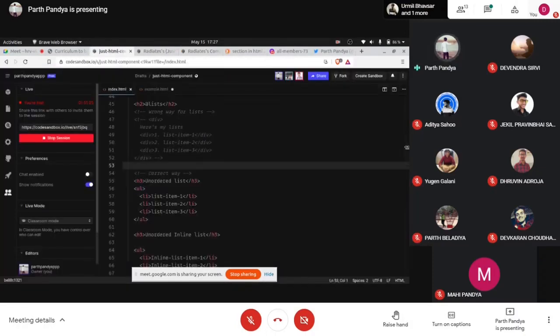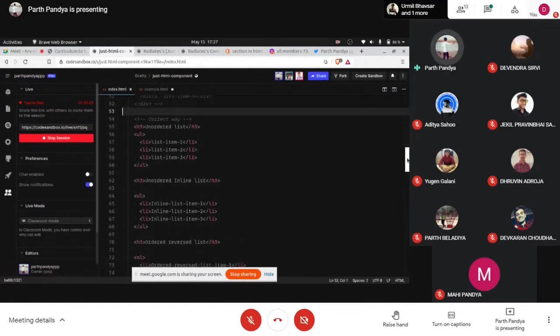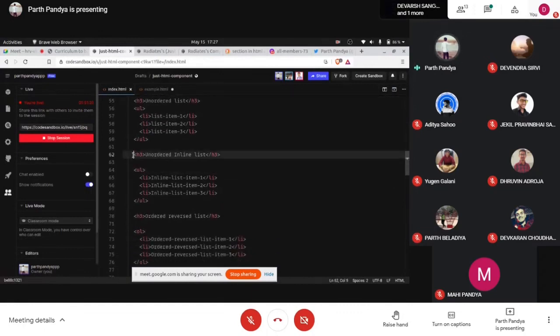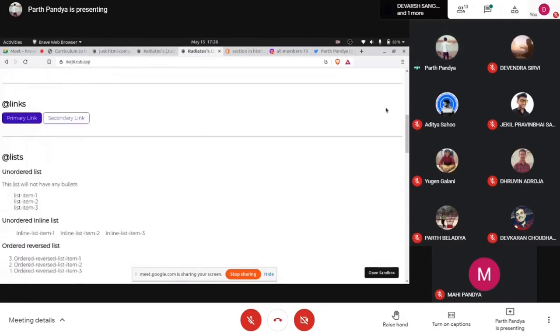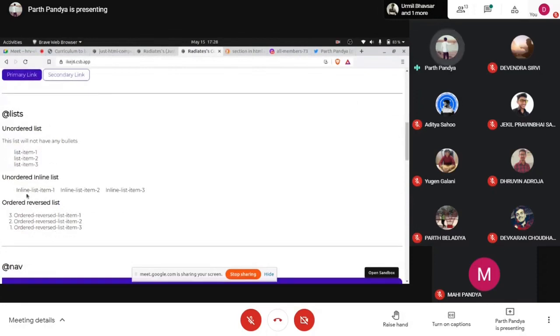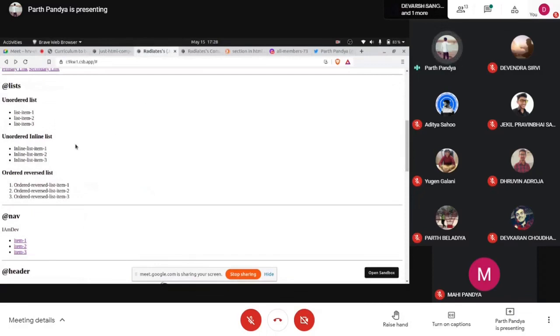Now this was an unordered list. Now this is an unordered inline list. Inline means in one line. So here you can't see all these items in a single line. Unless we add CSS, sorry to say again, we will not be able to see the same content in a single line. So this will be done in tomorrow's session. So this will look like this. In the same line, all the content will be shown.